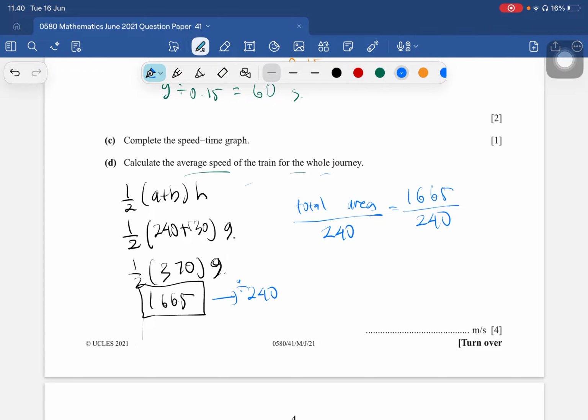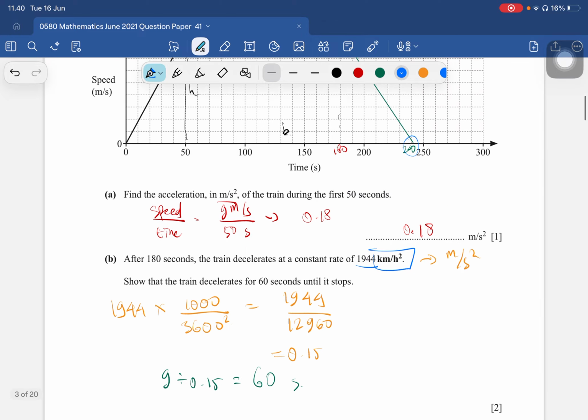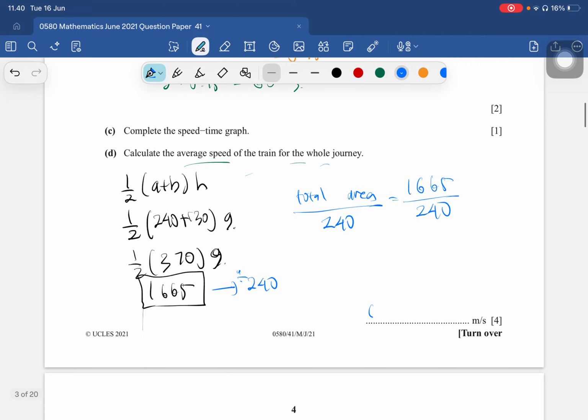The time from 0 to stop is 240. So we got the average speed as 6.9375 meters per second.